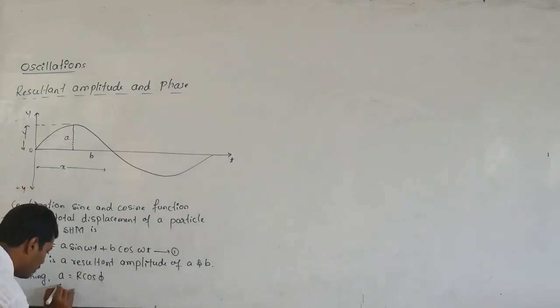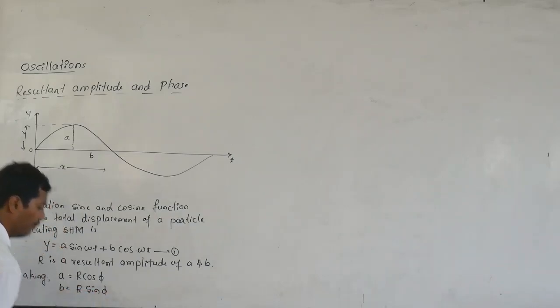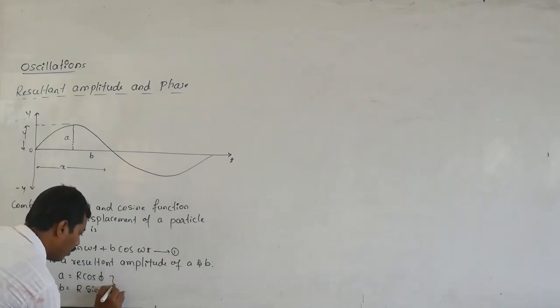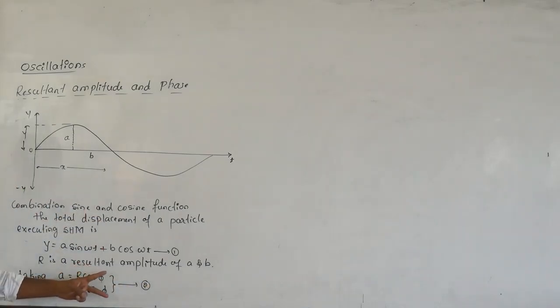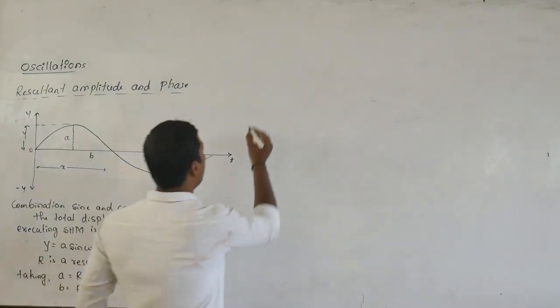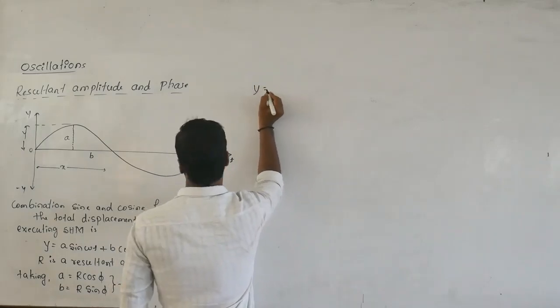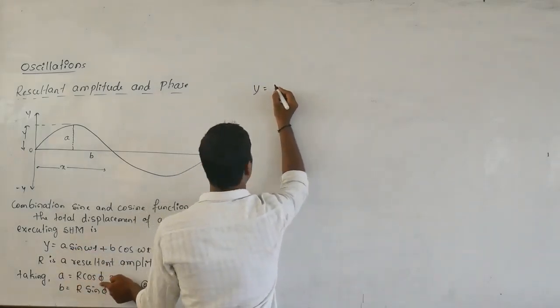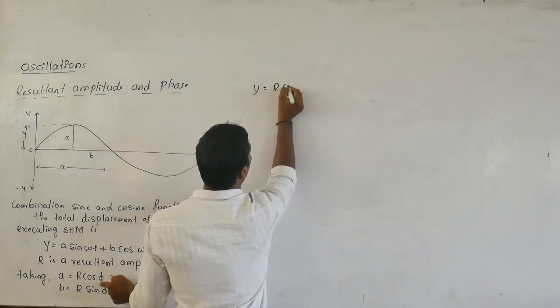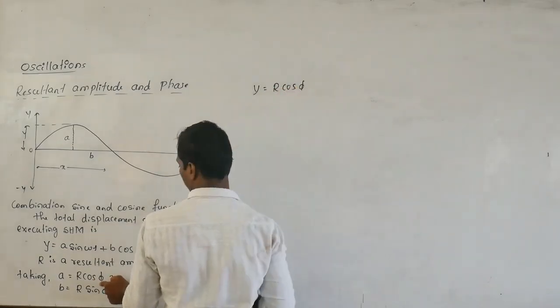And another one is B equals R into sine of phi. Call this equation number 2. Substitute equation number 2 in equation number 1. If you substitute here, what is the total displacement of the body? A is equal to R cos phi.